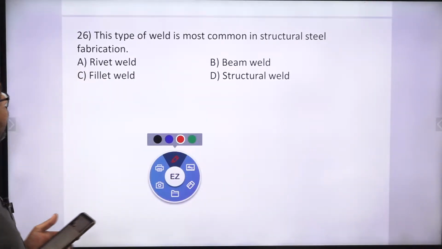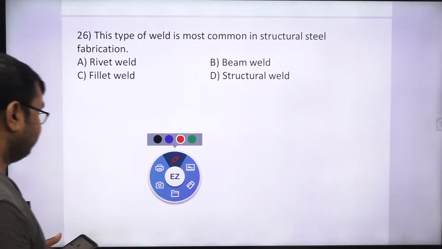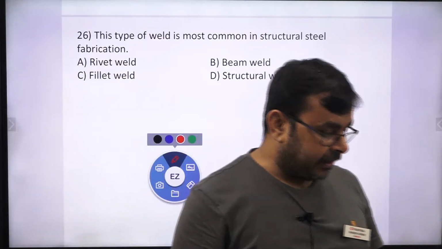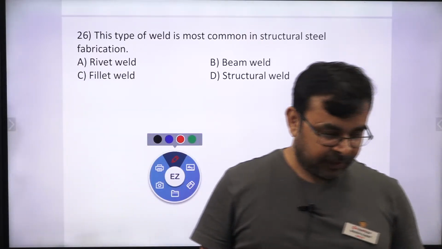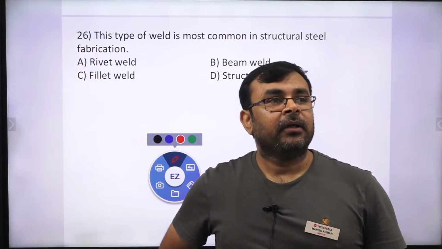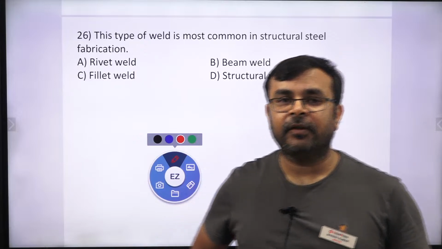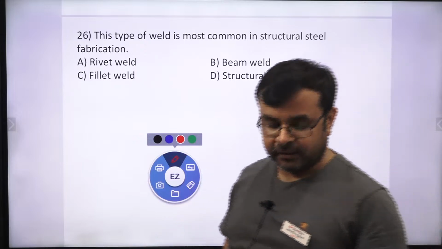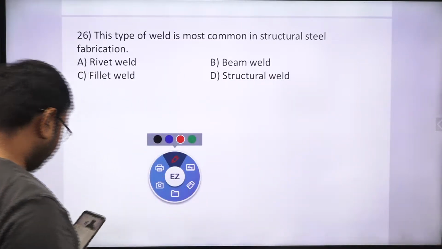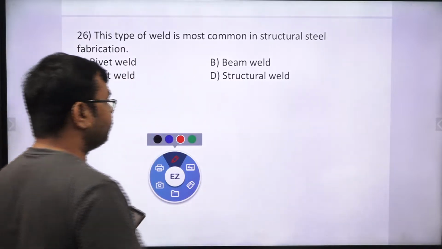This type of weld is most common in structural steel. Tell me which one is the correct answer? Anyone? Anyone tell me which one is the right answer? Okay, so the correct answer is fillet weld. What is fillet weld?